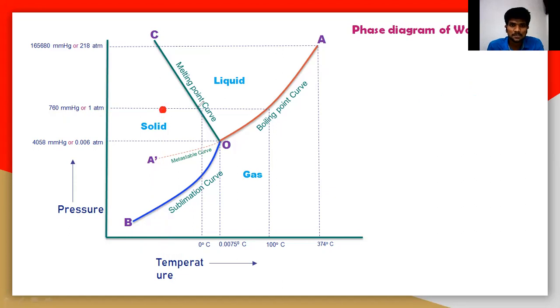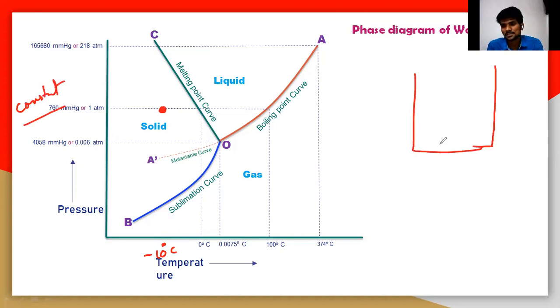This particular point is minus 10 degrees Celsius. At this 1 atmospheric pressure, I'm taking a constant pressure. Let us take again a beaker at this particular point.